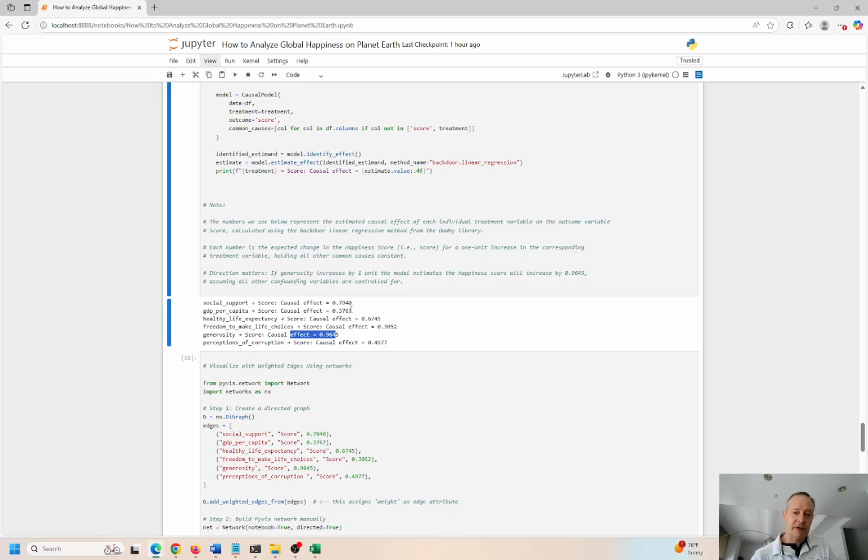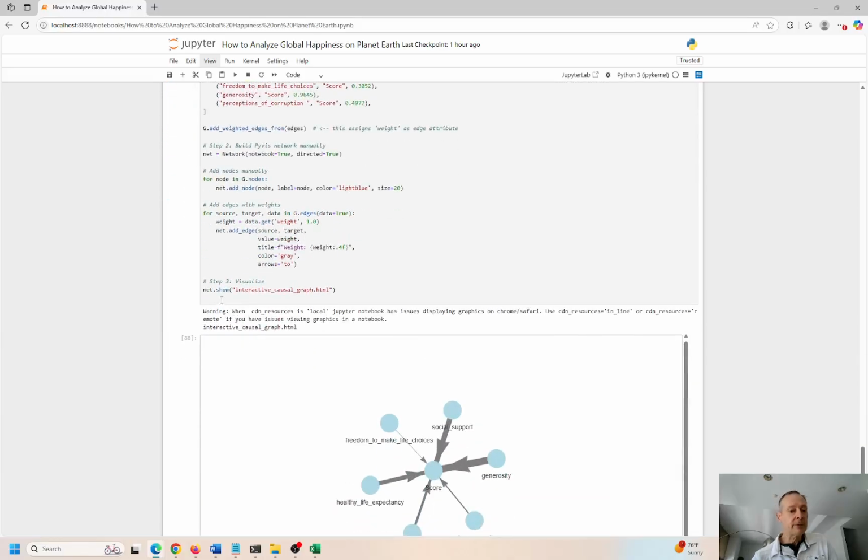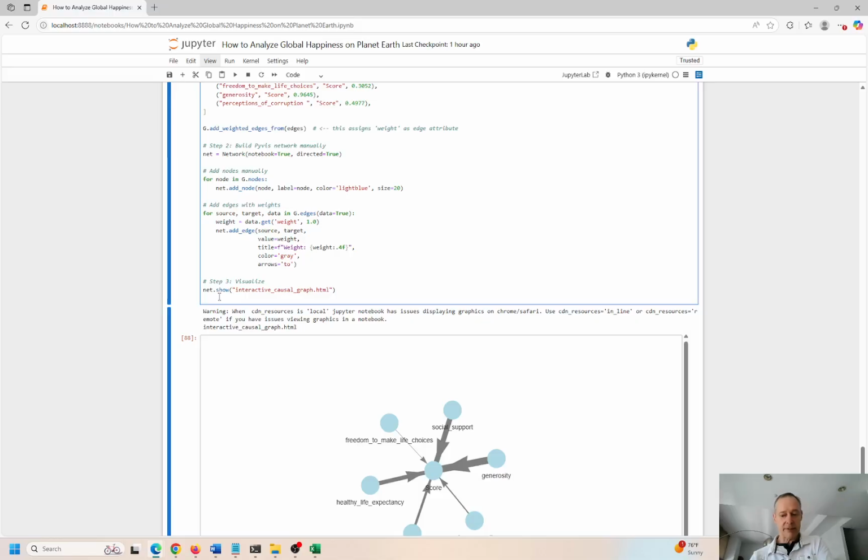This has a much lower effect. This is only 0.37. So if you increase GDP per capita, the happiness score will only increase about 37%, right? That basically confirms the old theory, money can't buy happiness, right? If you increase the GDP, people are a little bit more happy, but not substantially happier. If people are just more generous to each other, it has almost a one-to-one impact on the happiness score of people in general. So let me show you one more example down here.